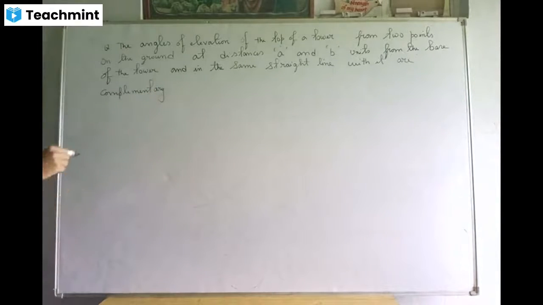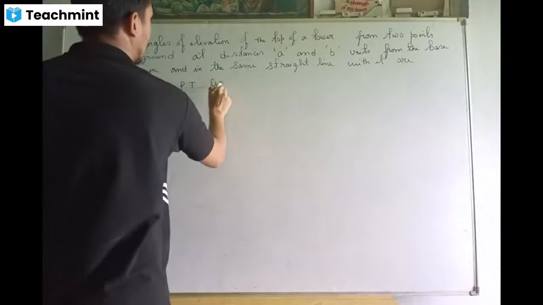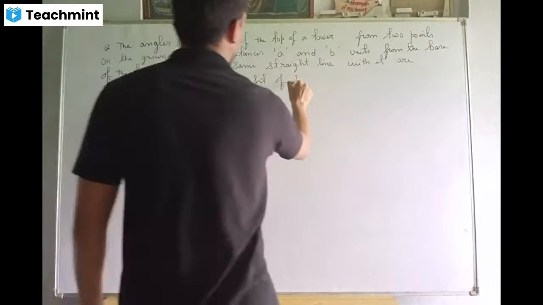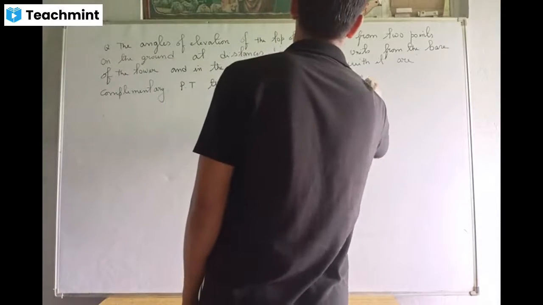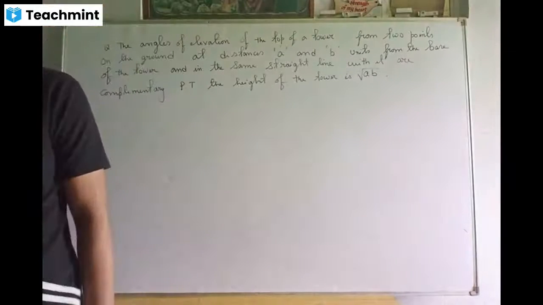So prove that the height of the tower is square root of AB. You have 5 minutes for solving this question.